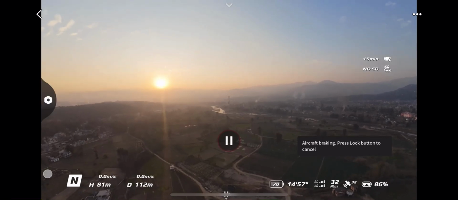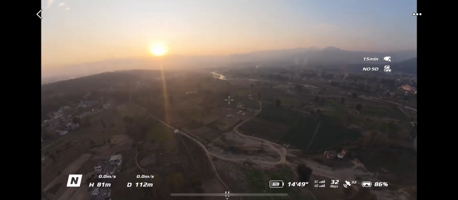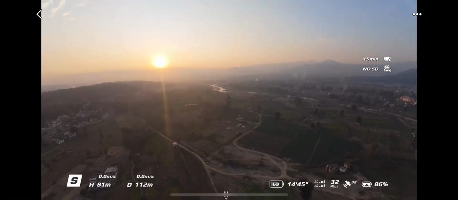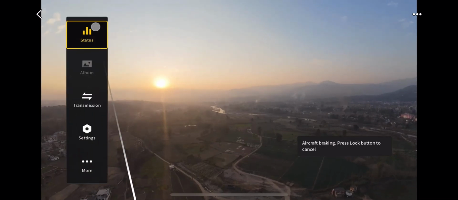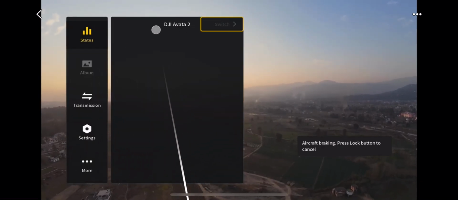On the left side you'll be able to see this N, which means normal speed, whereas whenever there is an S, it means a faster speed, sports mode. You can see height and distance also there. And then if you press your orange button once again, then you can use the gimbal also.